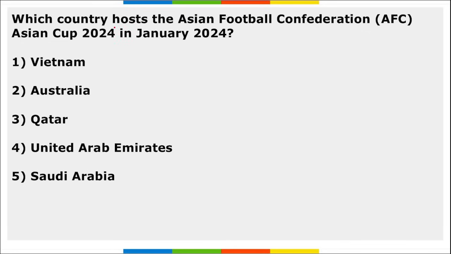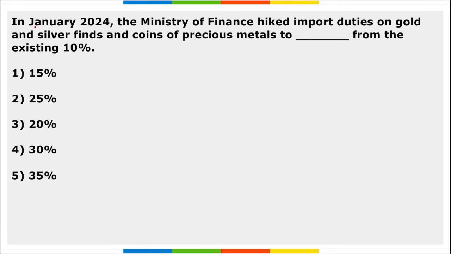Next, which country hosted the Asian Football Confederation's Asia Cup 2024 in January? It is Qatar. Correct. Qatar hosted AFC Asian Cup 2024. Mark this. Next, in January 2024, Ministry of Finance hiked the import duties on gold and silver fines and coins of precious metals to dash from the existing 10%.